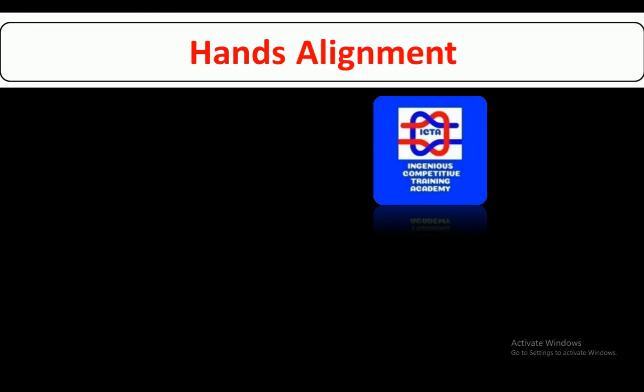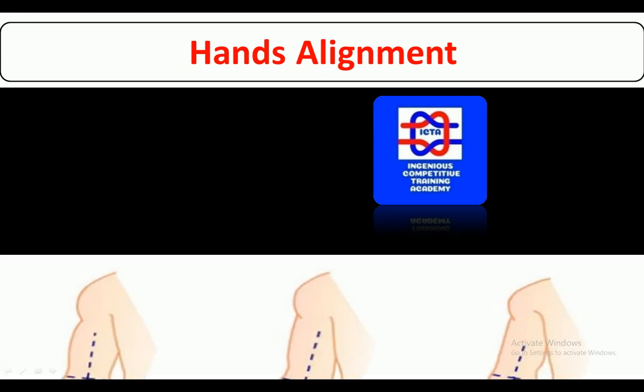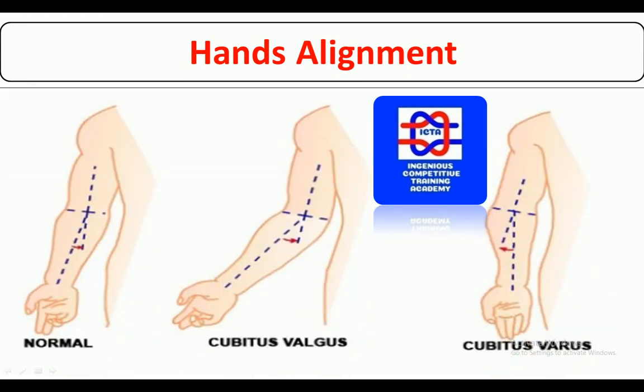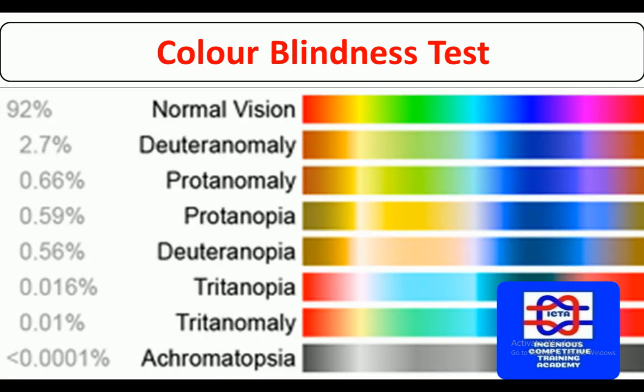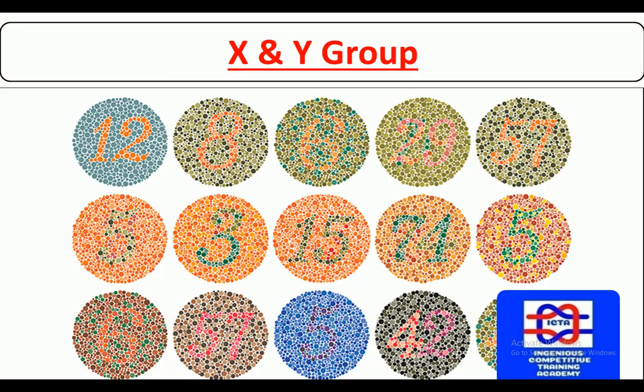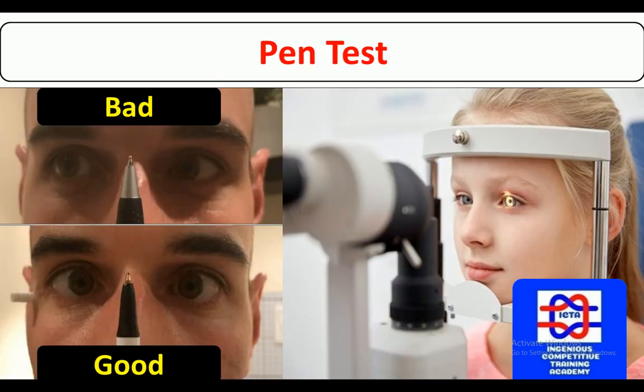Next, there are various things we have to remember. Hand alignment: in the navy, air force and army, hand alignment is mandatory, because you have to hold the gun, be strong with your hands, and lift some weight. This is what will be checked in the medical. Next, the color blindness test, normal vision and achromatopsia. I can read 12, 8, 6, 29, 57, 5, 3, 15, 74, 5, 6, 57, 5, 42. So it's a color blindness test you have to go through.